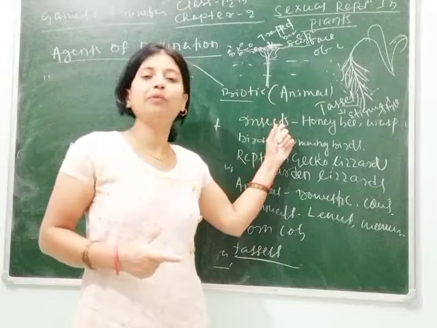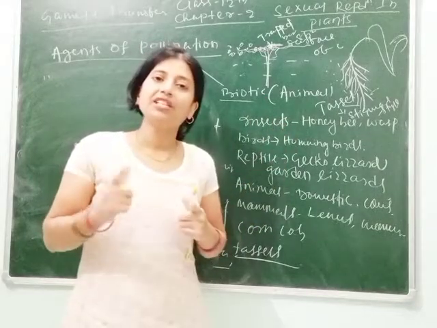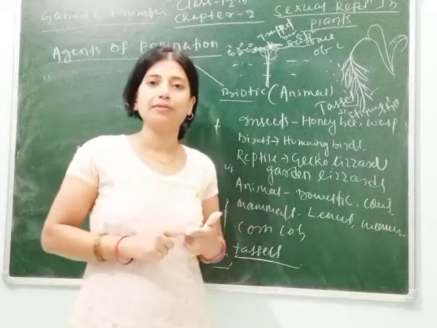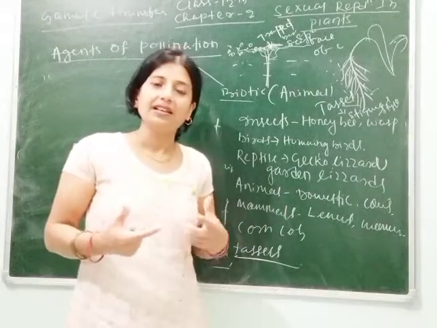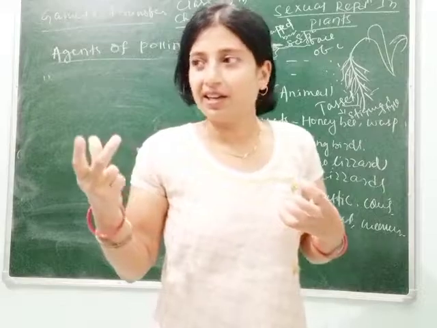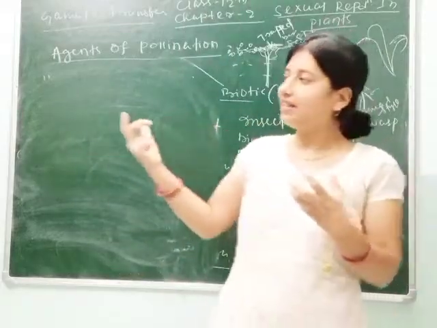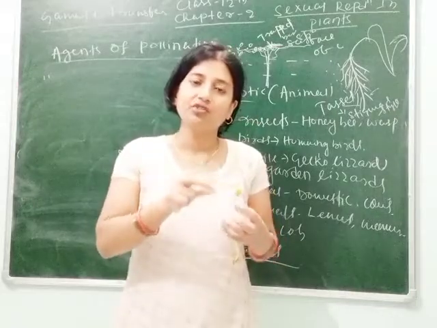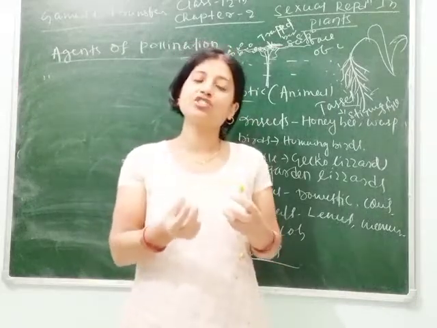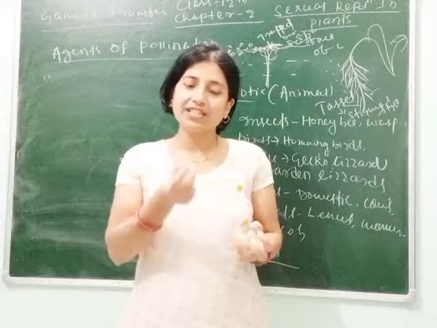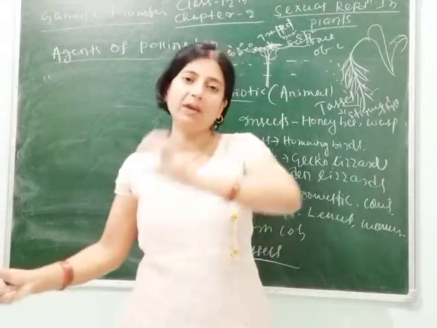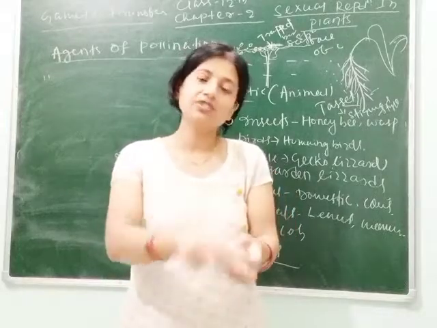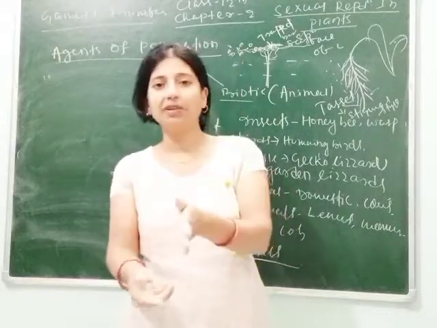But in biotic pollination, the flower which is to be pollinated by insects, birds or animals must have fragrance. If the flower has fragrance, then the smell is detected by the insect or animal, which comes towards the flower and sits on it, due to which pollen grains are attached to its toes or legs. Then when it goes to another flower and sits, the pollen grains from its legs stick to the stigma, pollination occurs and then fertilization occurs.